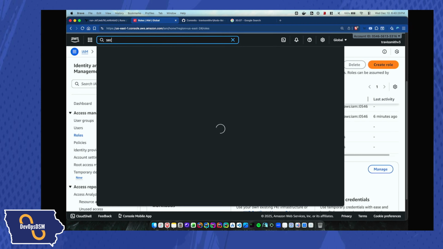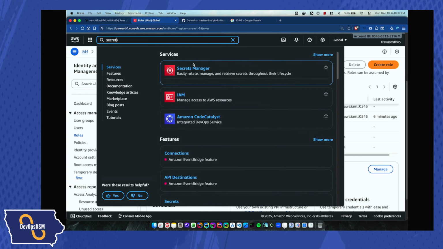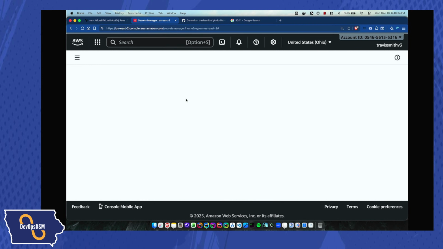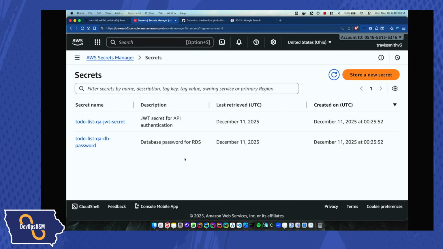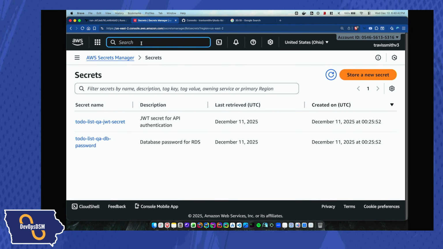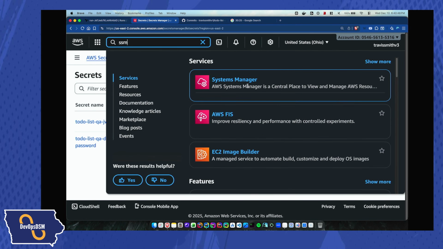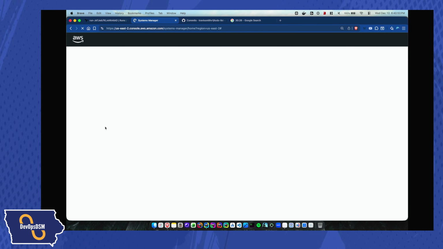So then if I go to, for example, Secrets Manager, I'm guessing that's where my secrets were created. I do have some secrets here. It looks like the database password and JWT secret were created. Normally I would want it to create the private key for the bastion host inside of here, but it might have created it in SSM. So let's go look and see if it created it there as well.